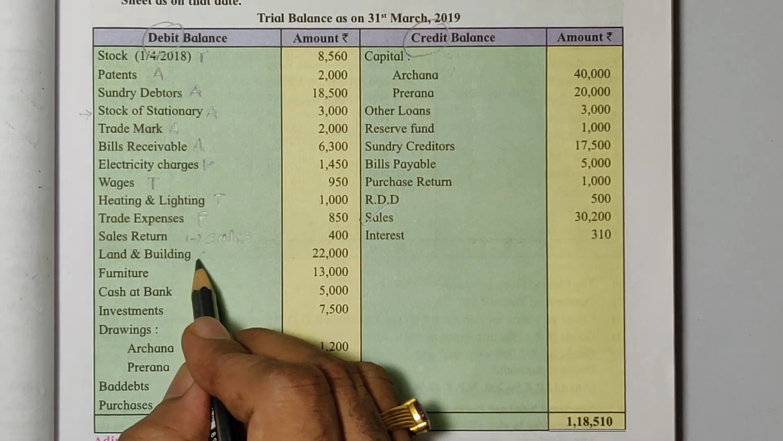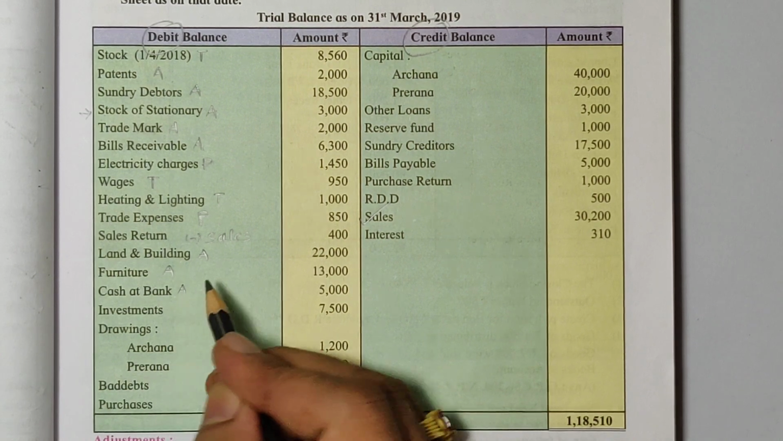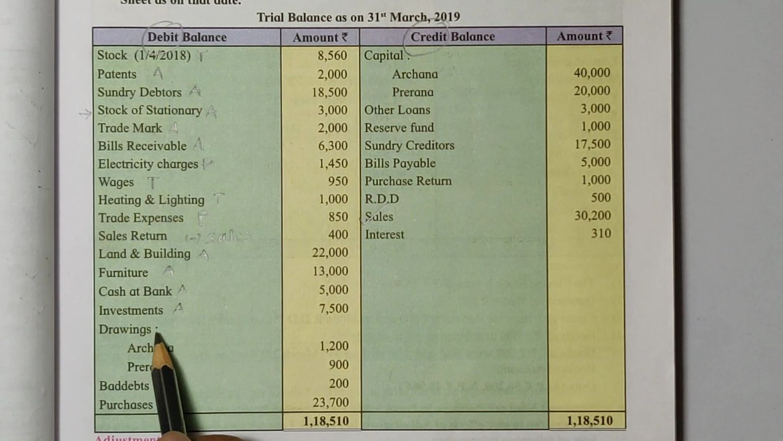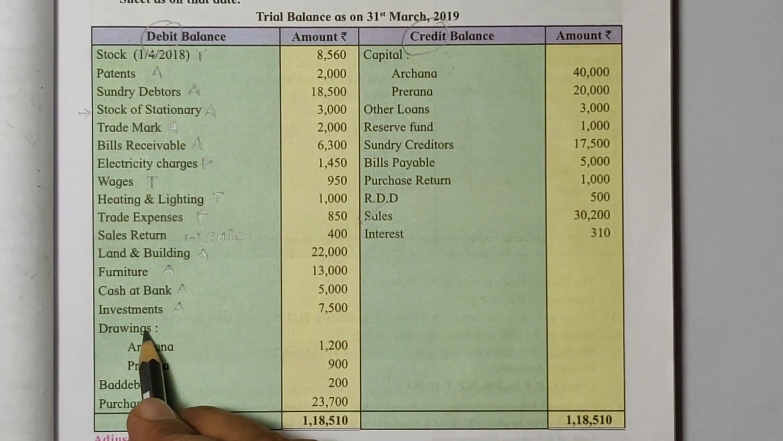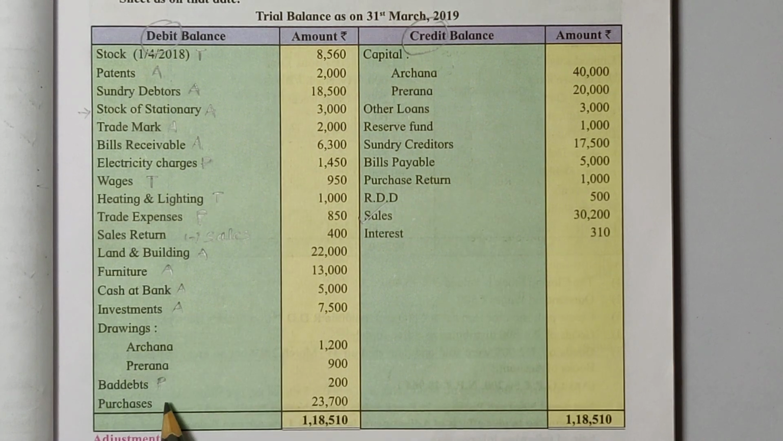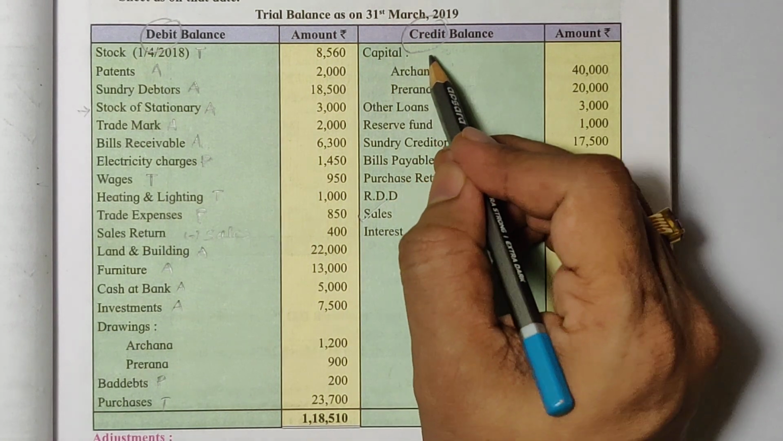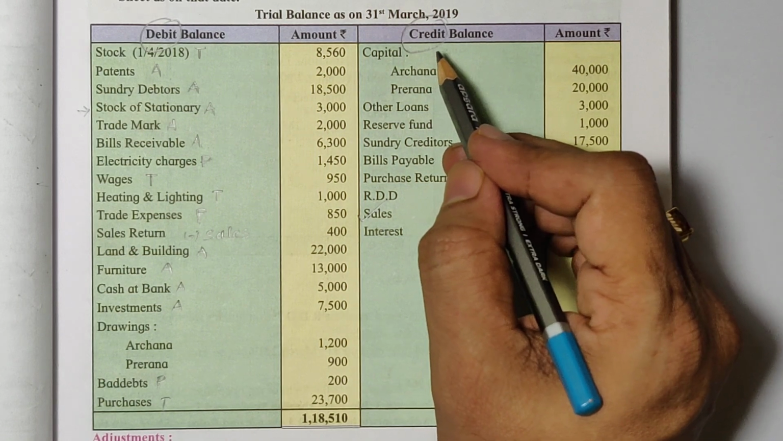Land and building, asset side. Furniture, asset side. Cash at bank, asset. Investments, asset. Drawing, either you can deduct from capital, balance sheet liability side, or we can debit it to the partner's capital account. I am going to open capital account, so I will debit it to partner's capital account. Bad debts, profit and loss. Purchases, trading account. Capital, either you can record it to balance sheet liability side directly, or you can open partner's capital account.